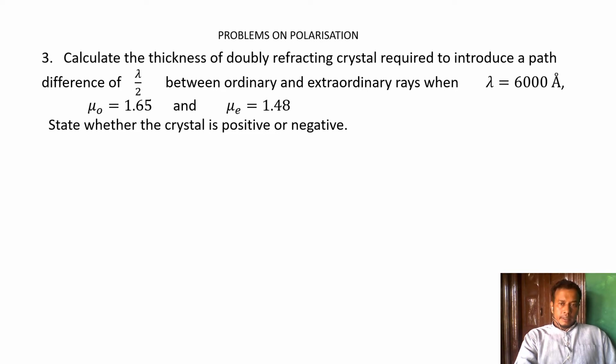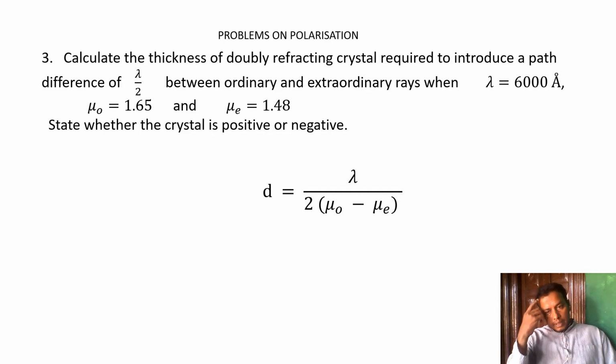Here it does not give the type of plate; it is a doubly refracting crystal. Only lambda by 2 is given as the path difference. If it were lambda by 4 it would be a quarter wave plate; since it is lambda by 2, it leads to a half wave plate, that is lambda by 2 into mu o minus mu e.